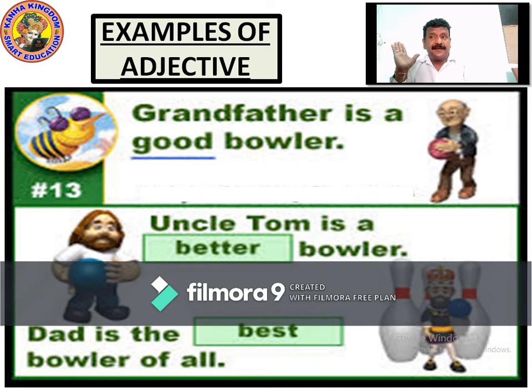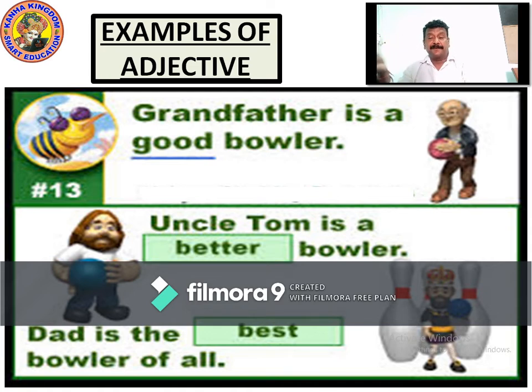Grandfather is a good bowler. Uncle Tom is a better bowler. Dad is the best bowler of all. When we talk about best, best is the last one, which nobody can cross. Somebody can come to the same level but cannot cross it, because that's the last one. So now you understand, Dad is the best bowler of all.